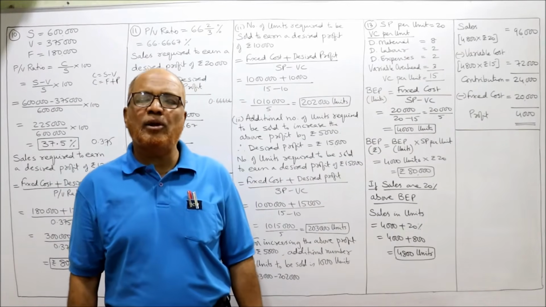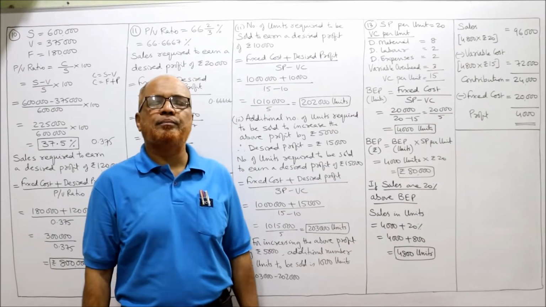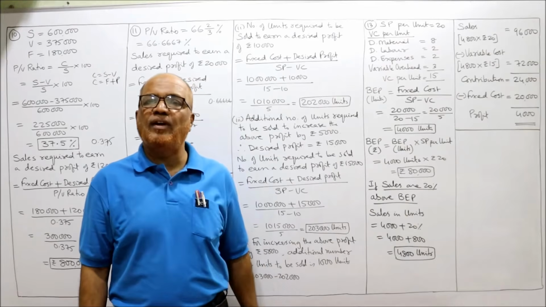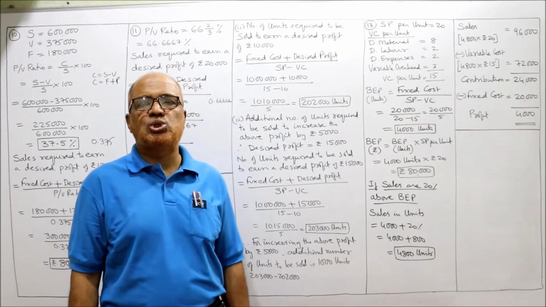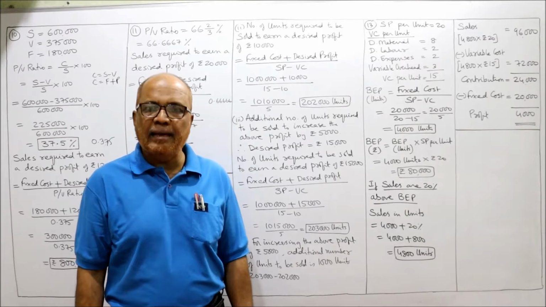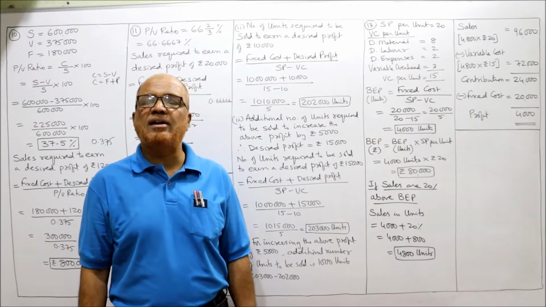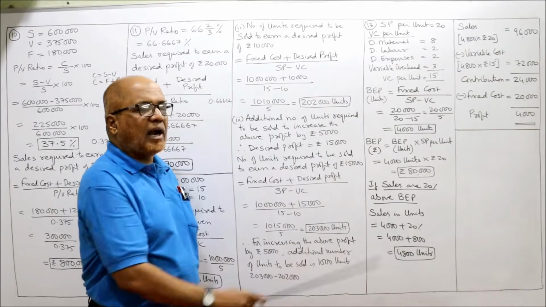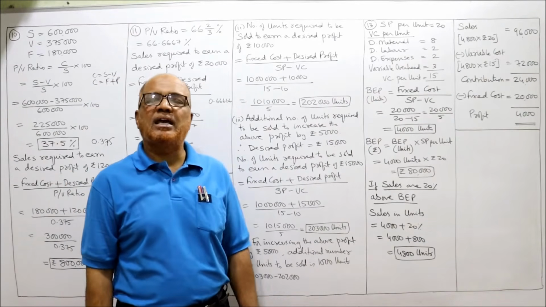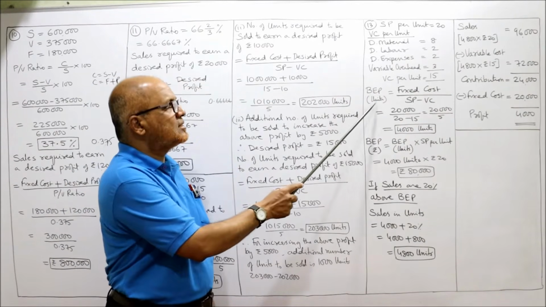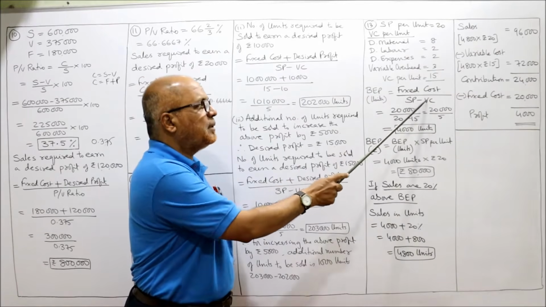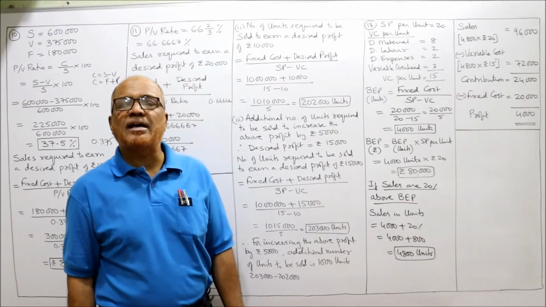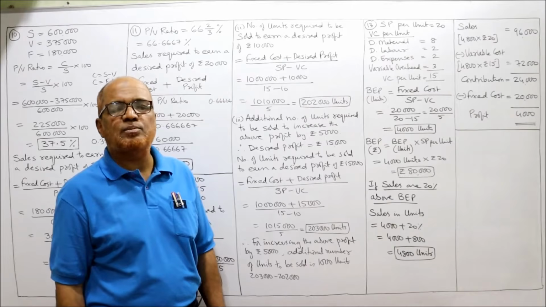Variable cost per unit is not directly given in the problem. You must know variable cost includes material, labor, direct expenses and variable overheads. So we got variable cost. Now BEP. Ultimately it is asking you to calculate the break-even point. So BEP in units is equal to fixed cost divided by SP minus VC. Selling price per unit minus variable cost per unit.